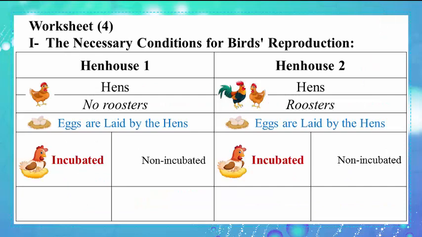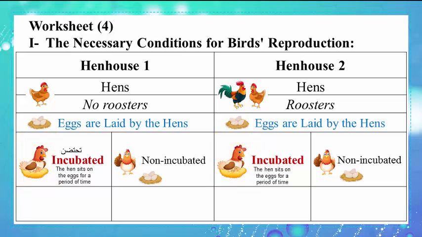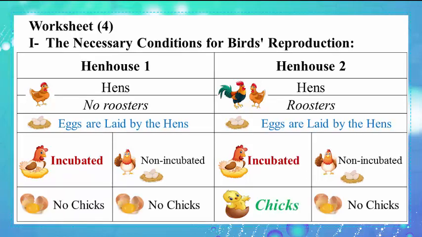Some eggs in hen house 1 and 2 are incubated, and the other eggs were non-incubated. But what's the meaning of the word incubated? Look here to the hen. It is sitting on the eggs. So, the word incubated means when the hen sits on the eggs for a period of time. As a result, the chicks are obtained only in hen house 2